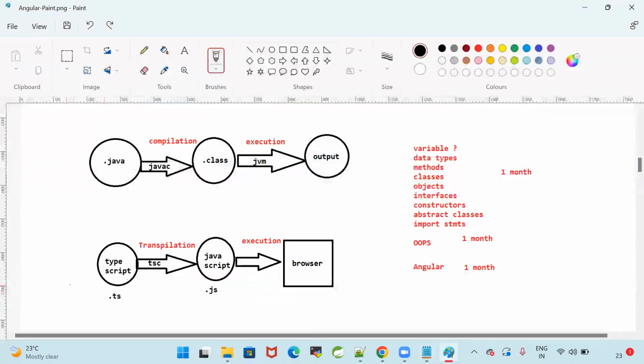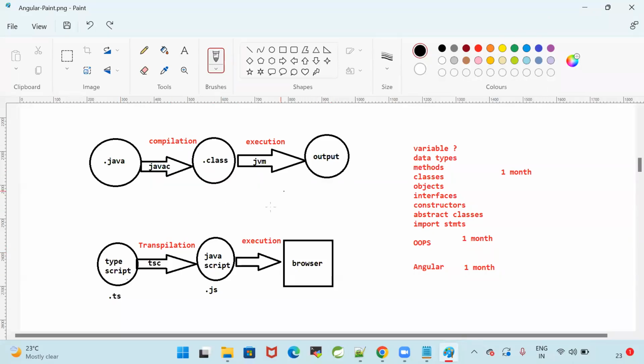A TypeScript file will have .ts as the extension. JavaScript will have .js as the extension. We will write the Angular code in TypeScript. That TypeScript will be converted to JavaScript, and that JavaScript will be executed in the browser. The process of converting a TypeScript file to a JavaScript file is called transpilation.